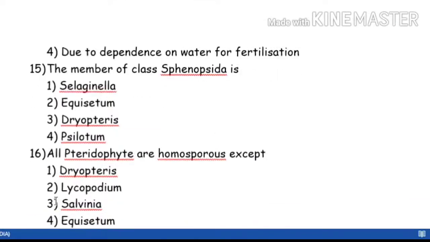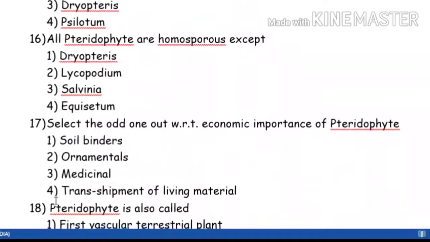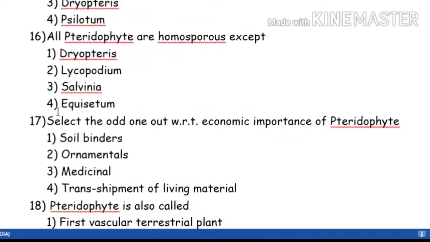Now next question is member of Sphenopsida. Again, you have to think where we study Sphenopsida. Go to the pteridophytes. You will find the Sphenopsida class is there, and you will then be studying what the members present in Sphenopsida are. Is it clear? It is again an NCERT based question.